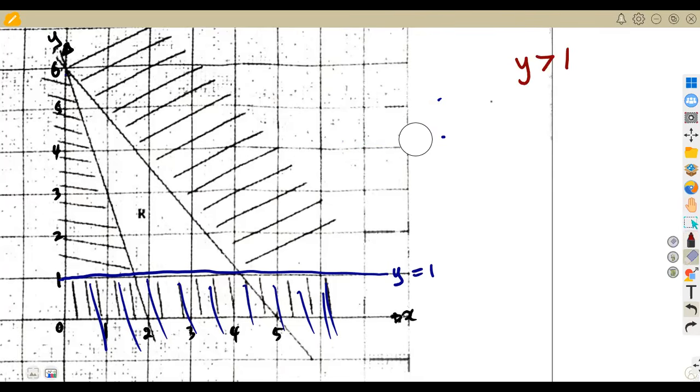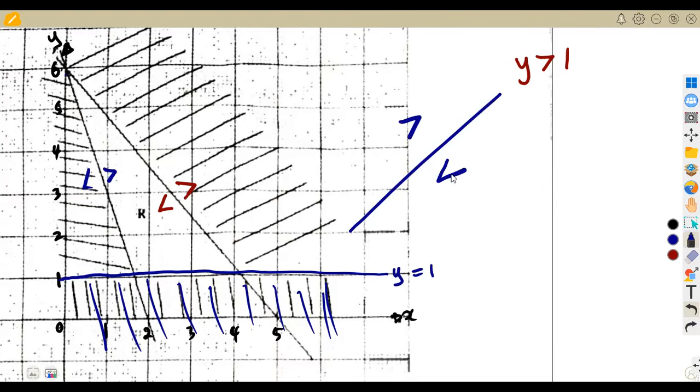That is how you consider a line. If you're given a slanted line, the top part is the greater than part, and the part down is the less than part. The part below, the part always down, is less than. On top, it's always bigger than. So you just have to find the equation, then you put your inequality there.